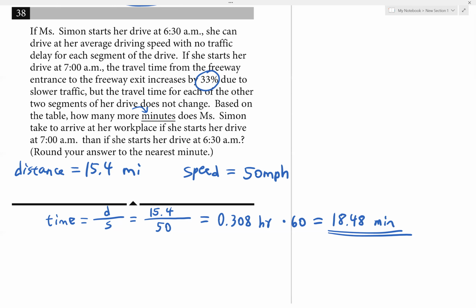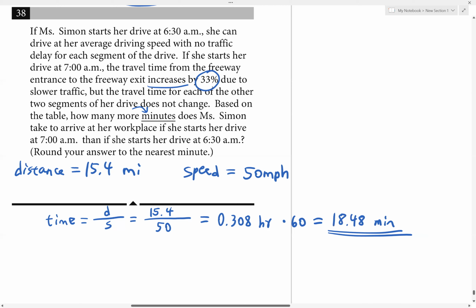But now they said the time is going to increase by 33% if she has traffic. The question wants to know how much more time she will take, so we're just solving for the change here. That should be 33% of the total. So we can just find 33% of 18.48.